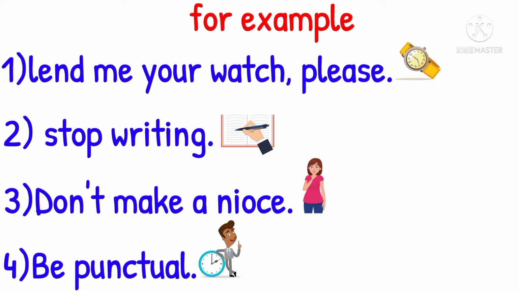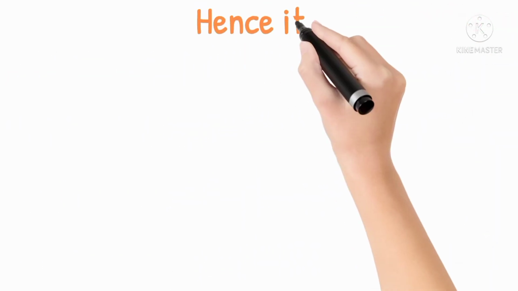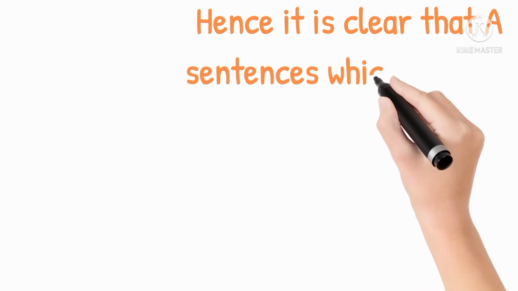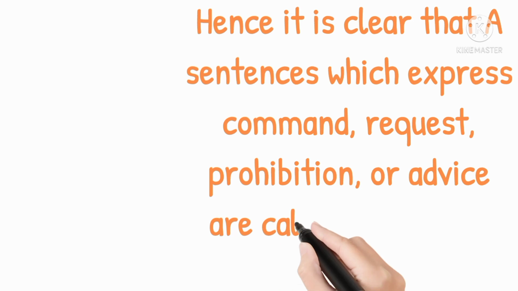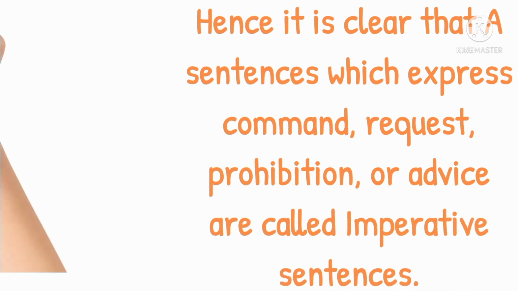The first example, lend me your watch please, expresses a request. The second example, stop writing, expresses a command. The third example, don't make a noise, expresses a prohibition. The fourth example, be punctual, expresses an advice. Hence, it is clear that a sentence which expresses command, request, prohibition or advice is called an imperative sentence.